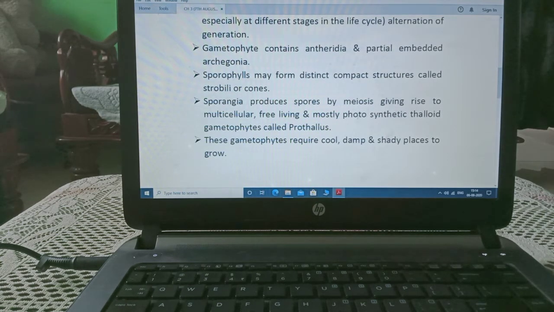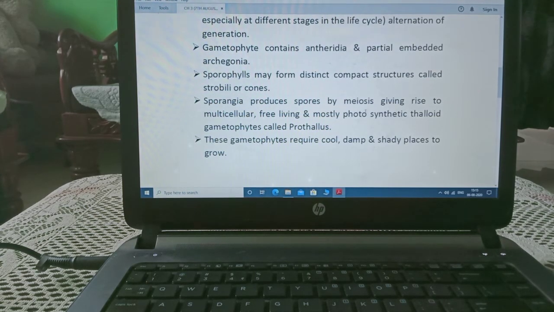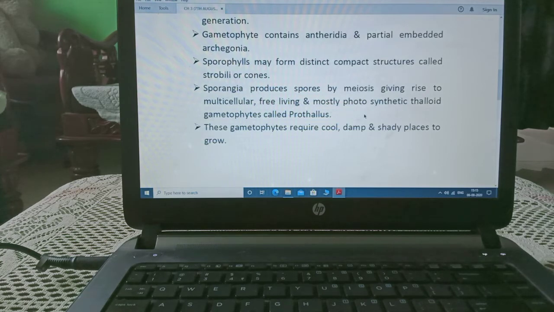Sporangia produces spores by meiosis and it gives rise to multicellular, free living and photosynthetic thalloid gametophyte. Thalloid gametophyte means this is the gametophyte which is present in the form of the thallus or body, and gametophyte means these are the plants which bear gametes and it is known as prothallus. The gametophyte requires cool, damp and shady places to grow.